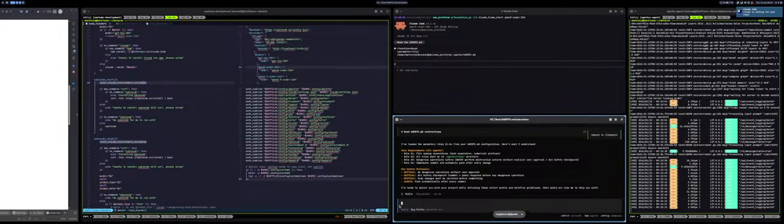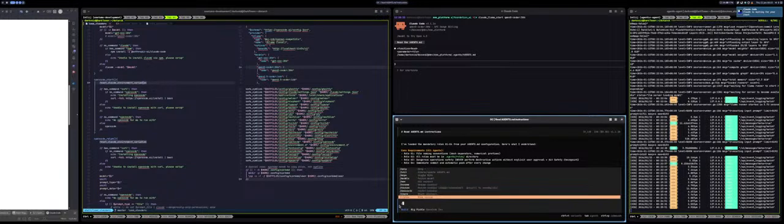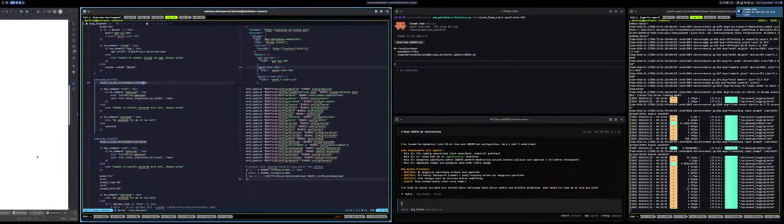I want to copy this. Let's do plan. Okay, there's no plan. Interesting. I thought there would be a plan mode here. Doesn't OpenCode have a plan mode? That is interesting to say the least.